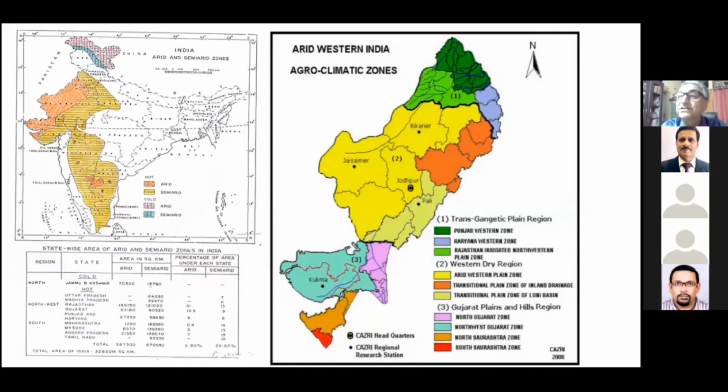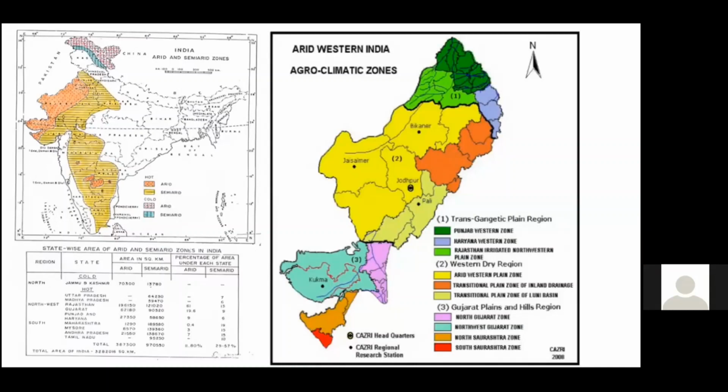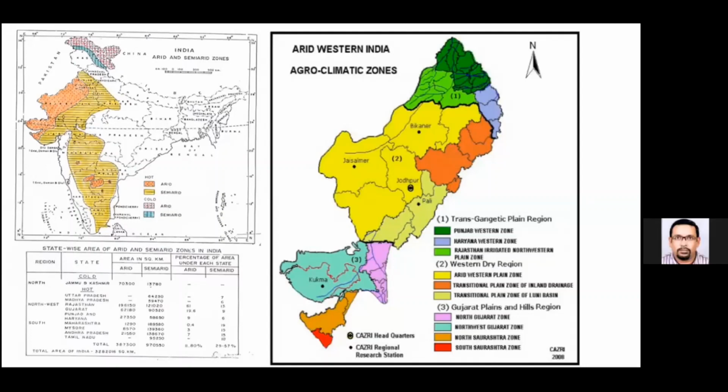I remember those days, it was the constituency of Neelam Sanjeeva Reddy sir. So he had won from there, and there were requests, there were demands that the Geological Survey of India should do detailed investigations to see what kind of terrain is there and how best to utilize the resources. So you can see that these are the arid areas. Some spots are there right in peninsular India, close to Hyderabad, and we have a lot of good outcrops, which are good terrain, which is affected by the semi-arid environment.